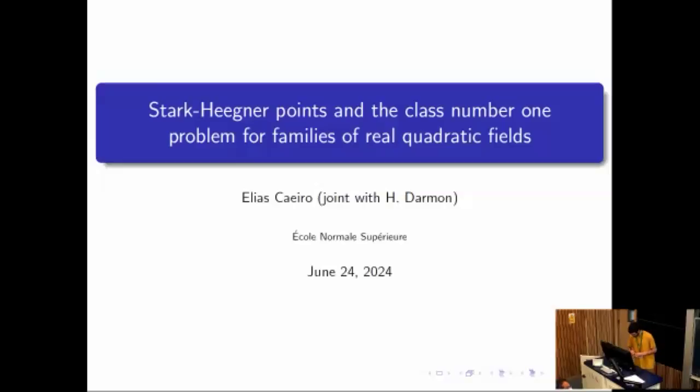and the class number 1 problem for families of real quadratic fields. Okay.